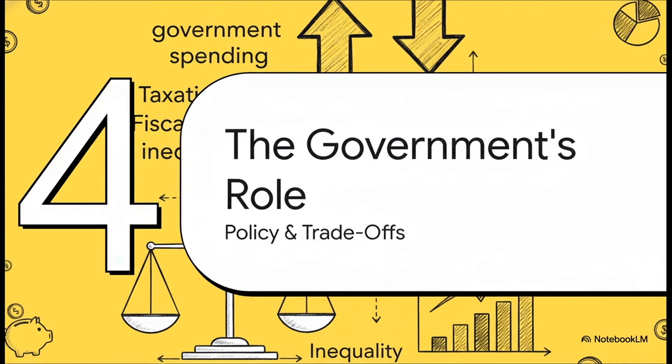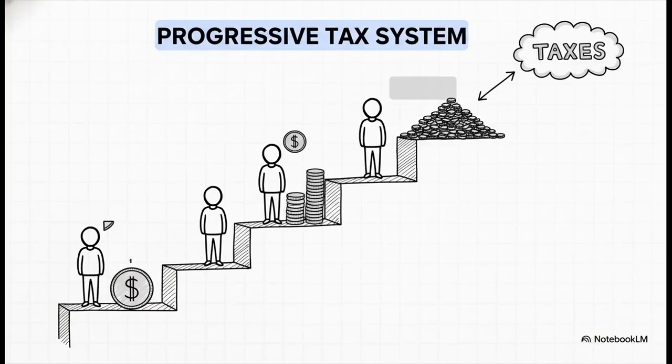It's no surprise that governments often step in. And their main tool is fiscal policy, taxes and spending. They use it to try and tweak the level of inequality and get to what they see as a fairer outcome. The number one tool they use for this is what's called a progressive tax system. The logic behind it is pretty straightforward. The more you earn, the higher the percentage of your income you pay in tax. The whole point is to shrink that gap between the richest and the poorest.